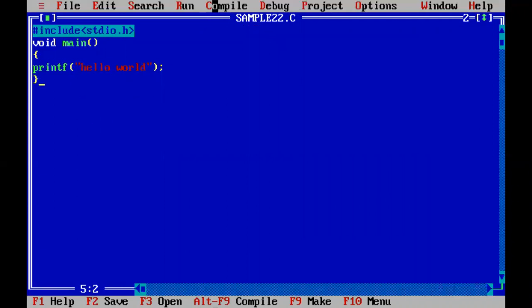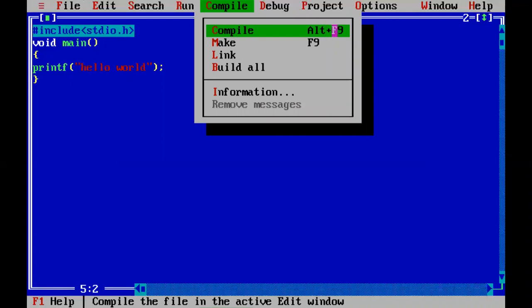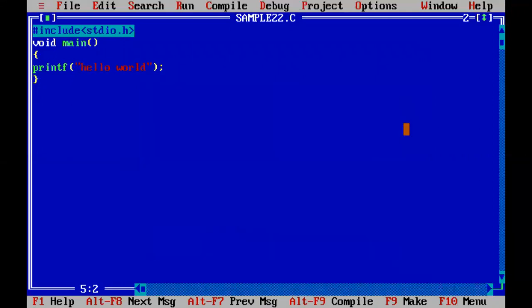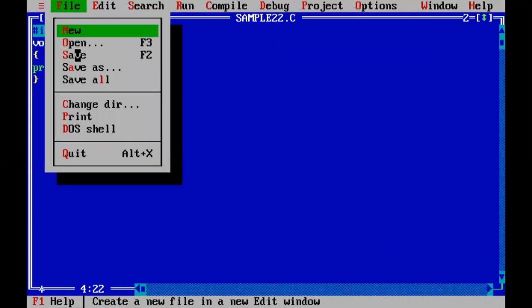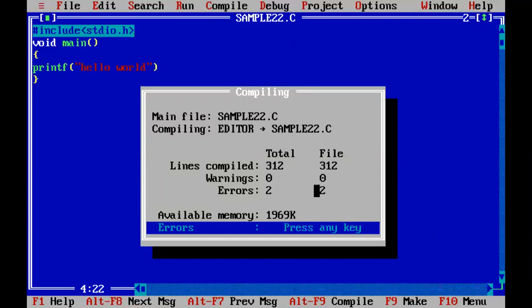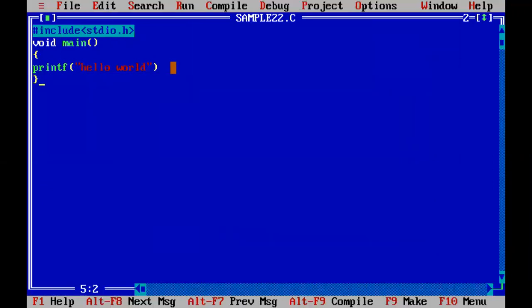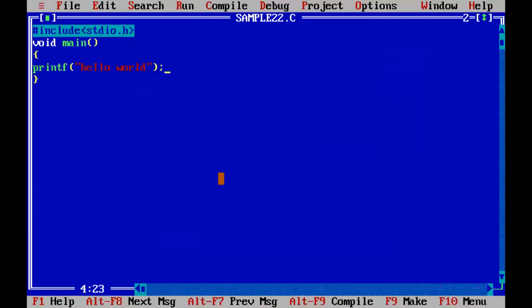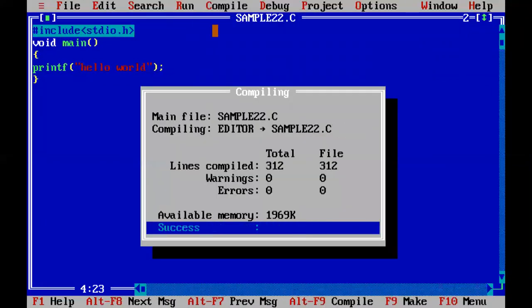For compilation, the option I choose is Alt F9, and it shows warnings and errors as 0. If I have syntactically typed a statement wrongly and save, then compile once again with Alt F9, it shows the error message. If it is not compiled successfully, we are not going to execute. So I solve that syntactical error, save the program once again, and then compile.